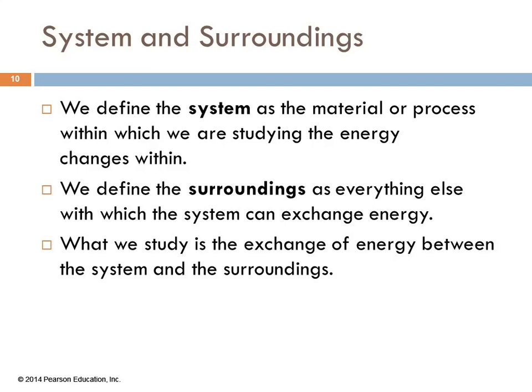It could be anything. It's defined: this is what we're looking at. That's the system. The surroundings is the rest of the universe, essentially. More practically, it's everything else with which the system can exchange energy. Because if we're thinking about the ice melting in my cup as the system, is that going to have any impact on the temperature of the air in New York City? No, probably not. It's probably only going to have an impact on a small area around it.